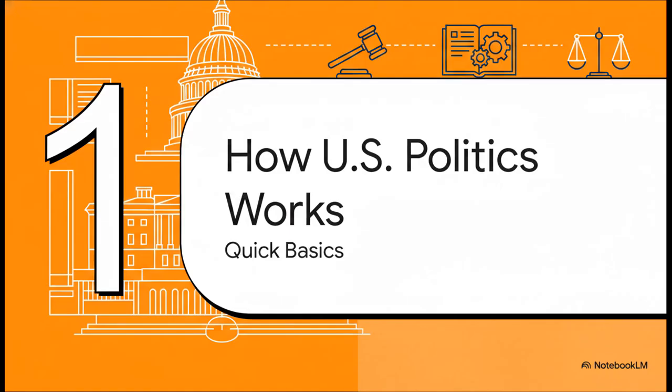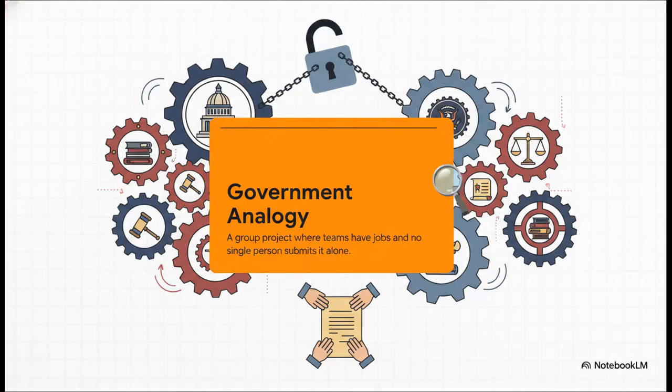All right, starting us off with Section 1, how U.S. politics works. Because to understand the current debates, we really have to understand the machinery first. To make sense of the headlines, we need a good mental model. So think of the U.S. government like a massive, high-stakes group project. Now, in most school projects, one person inevitably takes over, right? But the founders were absolutely terrified of concentrated power, so they deliberately engineered this system to ensure that never happens. Different teams have incredibly specific jobs, and they are literally forced to cooperate to submit the final assignment. No one can do it alone.